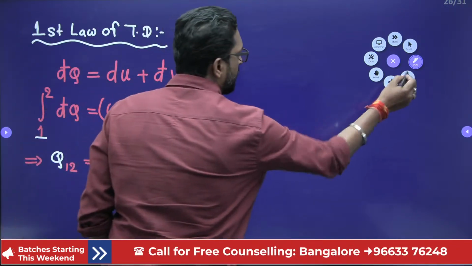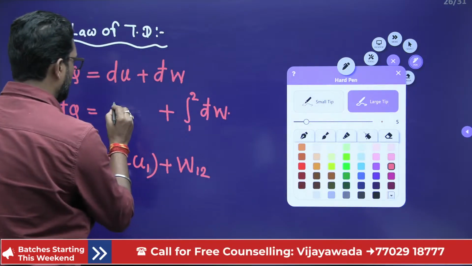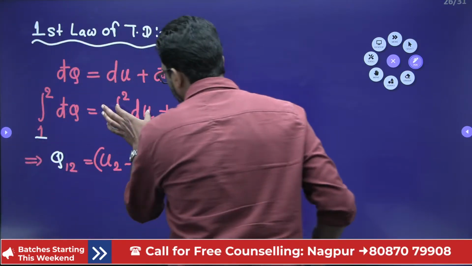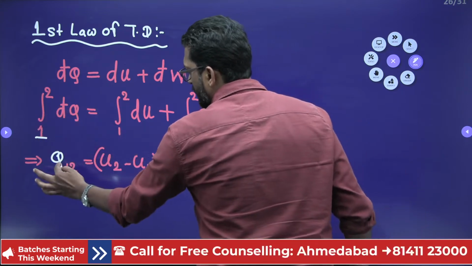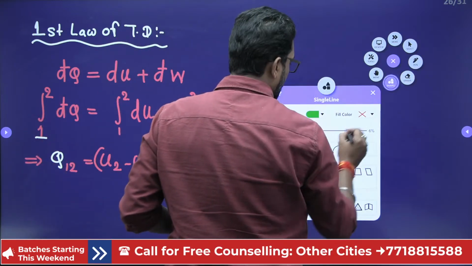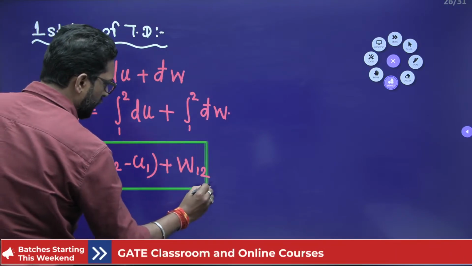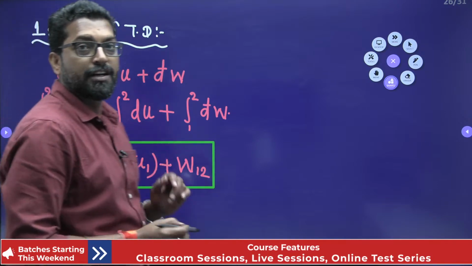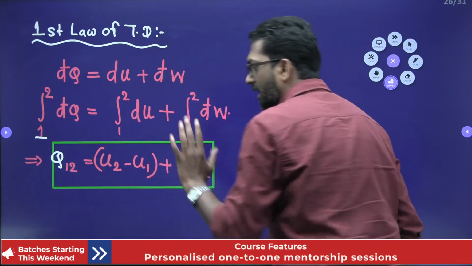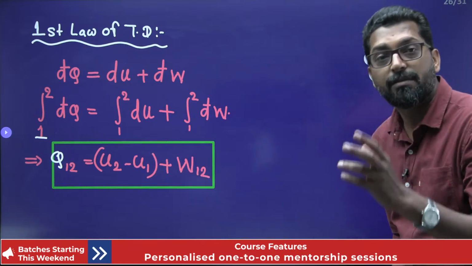The integral of du from 1 to 2 is u2 minus u1, because it is a property, while q1-2 and w1-2 are transfers. This equation is applicable for both reversible and irreversible processes, but it is for a closed stationary system of a simple compressible substance.